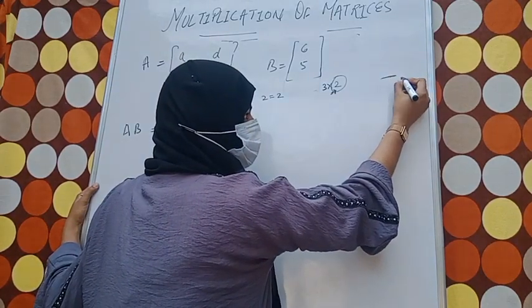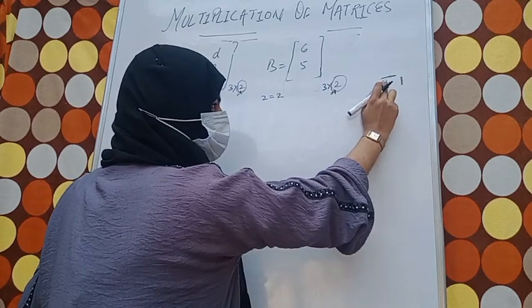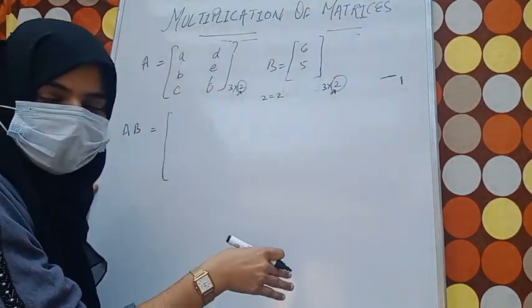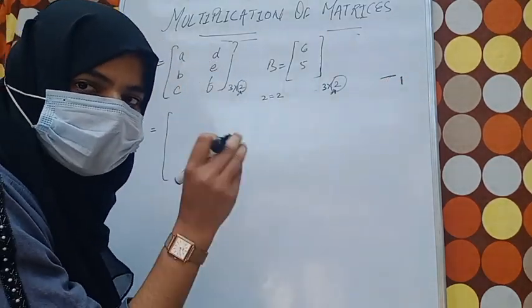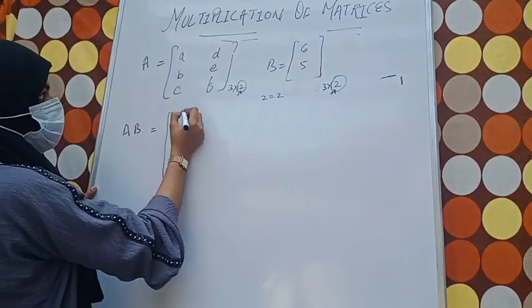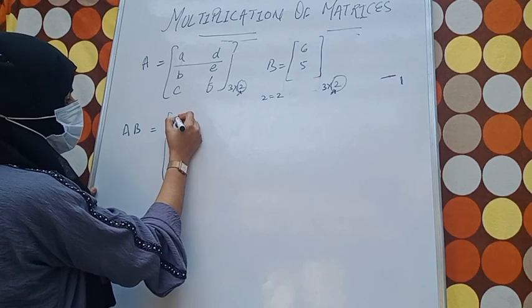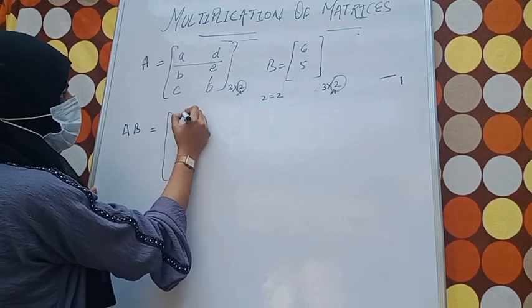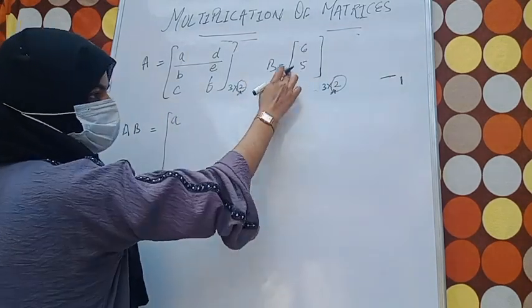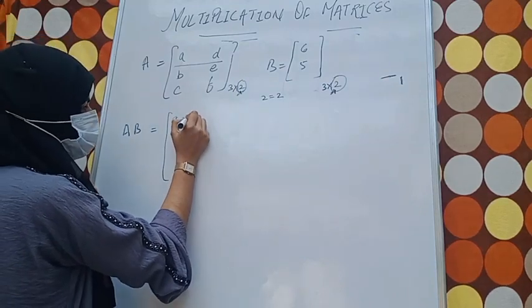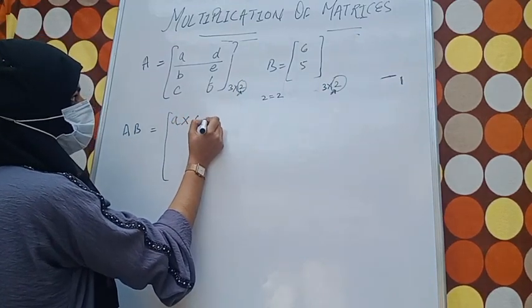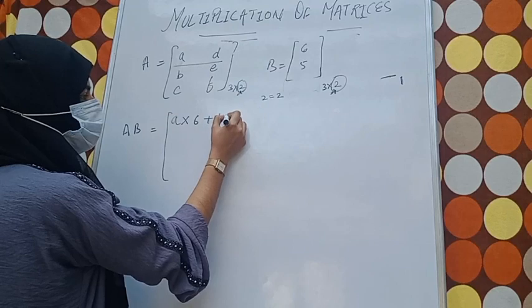Rows, column. First row will be multiplied with the first column to get the first element of that particular matrix. How? This is the first row. A into, this is the first column. Only one column is there. Into 6 plus D into 5.